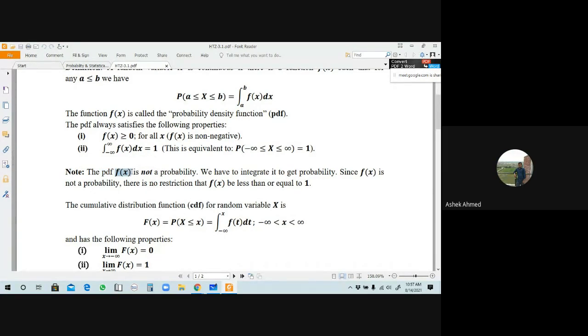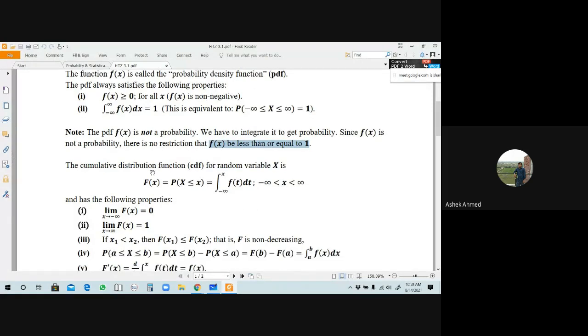The PDF, that means f of x, the probability density function, is not a probability. We have to integrate it to get probability. To find probability we integrate it. This is a note, remember it: since f of x is not a probability, there is no restriction that f of x be less than or equal to 1. There is no restriction on whether the value of f of x is less than or equal to 1.